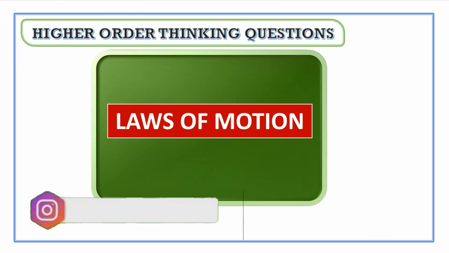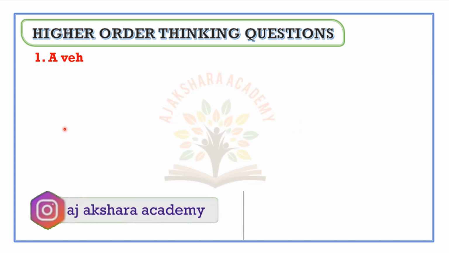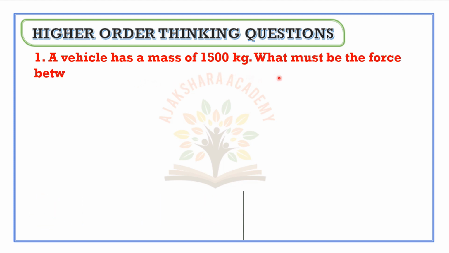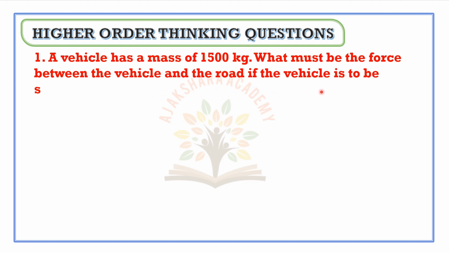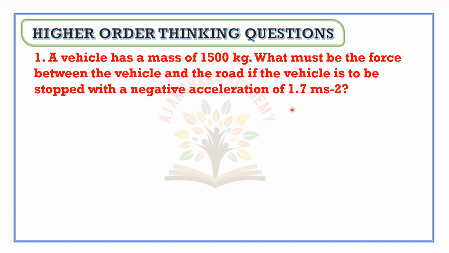Higher order thinking questions, laws of motion. First one. A vehicle has a mass of 1500 kg. What must be the force between the vehicle and the road if the vehicle is to be stopped with a negative acceleration of 1.7 meters per second square?